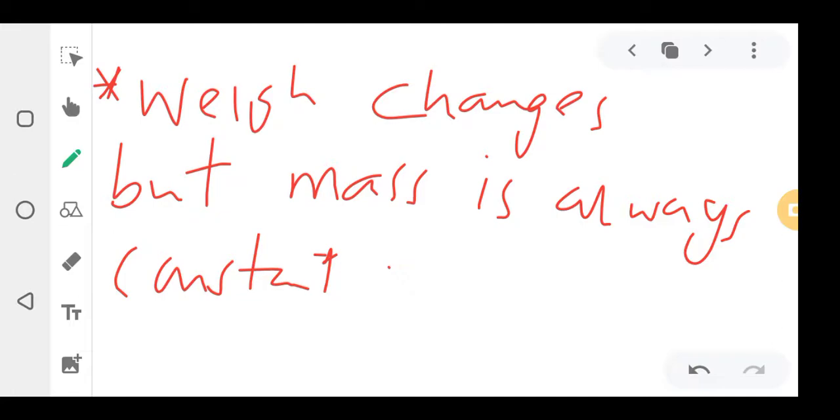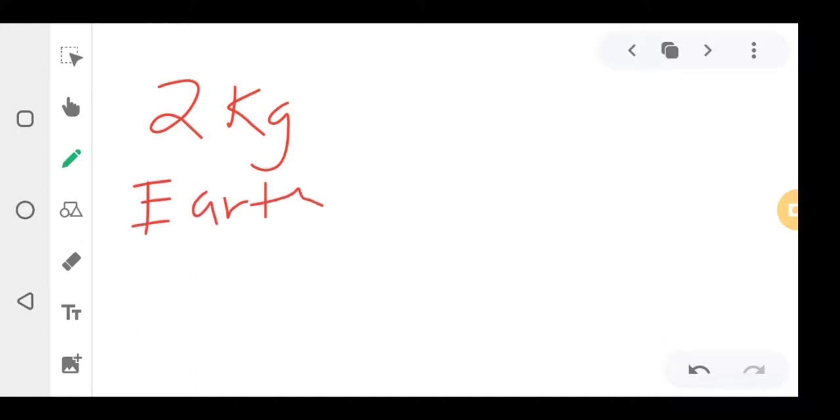So if you have got a mass of 2 kgs on Earth, you will also be 2 kgs when we take you to the moon, but your weight will change.